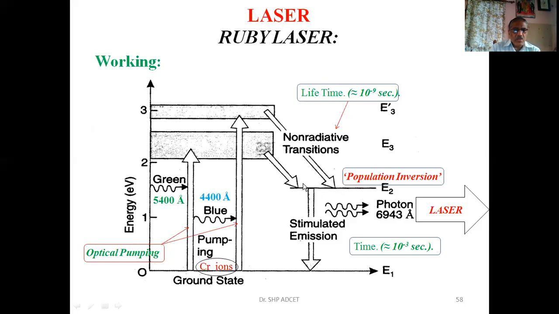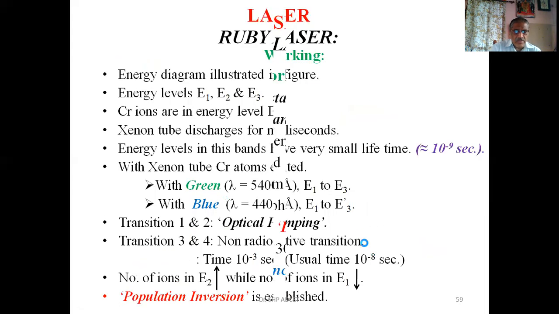The number of atoms lying in this orbit increases very high, and this instability is to be maintained, and hence these atoms are stimulated down. The jumping of these atoms from the first level to the ground level is called stimulated emission. During jumping, the excess amount of energy E2 minus E1 is given in the form of a photon. The wavelength is 6943 angstrom, and thus we get the laser action.